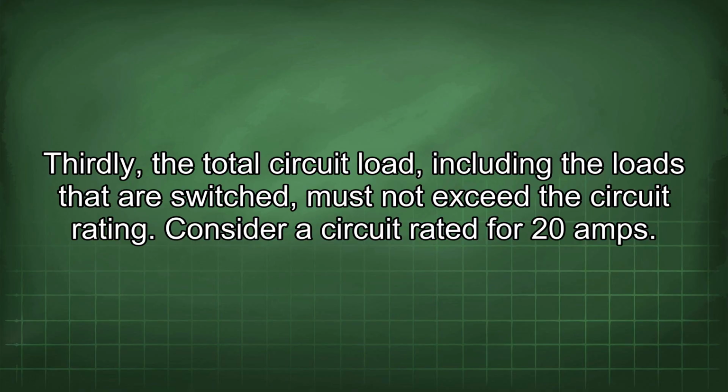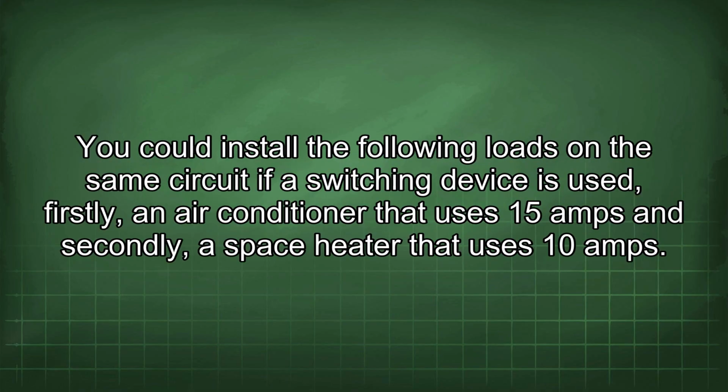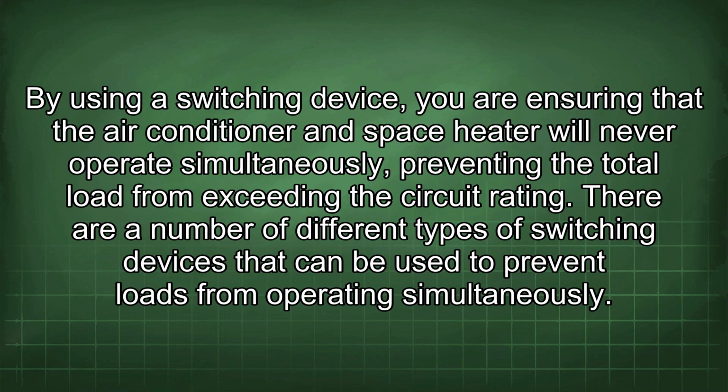Consider a circuit rated for 20 amps. You could install the following loads in the same circuit if a switching device is used. Firstly, an air conditioner that uses 15 amps and secondly, a space heater that uses 10 amps. By using a switching device, you are ensuring that the air conditioner and space heater will never operate simultaneously, preventing the total load from exceeding the circuit rating.